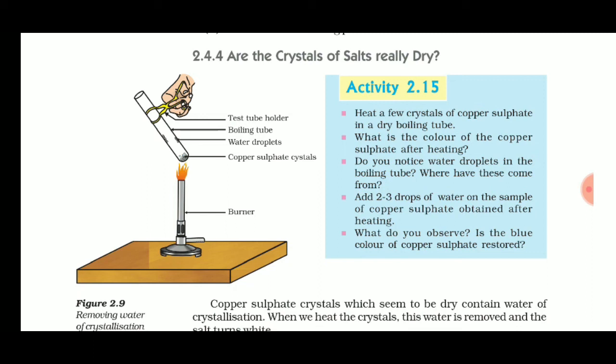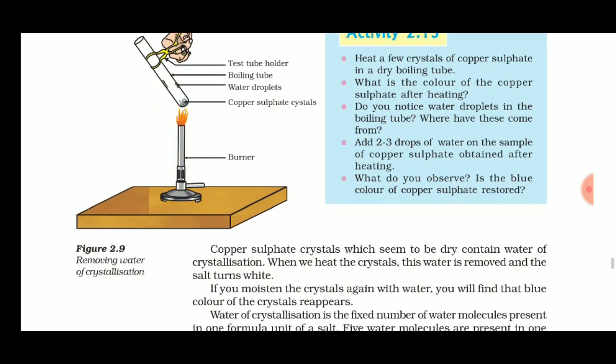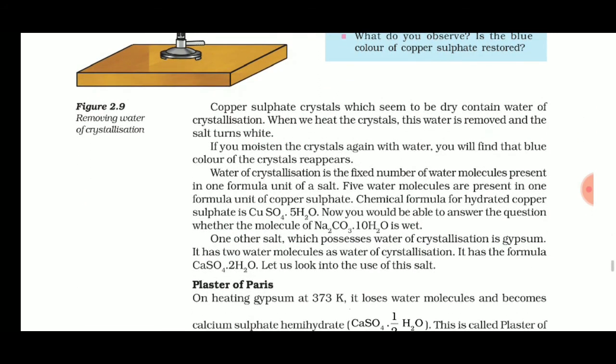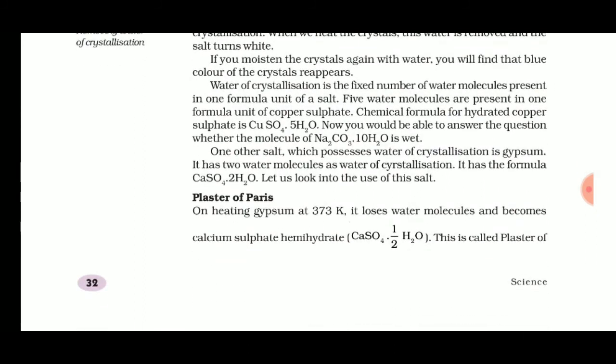So it is known as recrystallization. First it was a crystal, then on heating and adding water, recrystallization. This is the explanation of this thing. And plaster of Paris, which we use at home, which we call POP, is also an example of recrystallization. It's gypsum. When heated at 373 Kelvin, it loses its water molecules. Whatever water was inside it has gone.